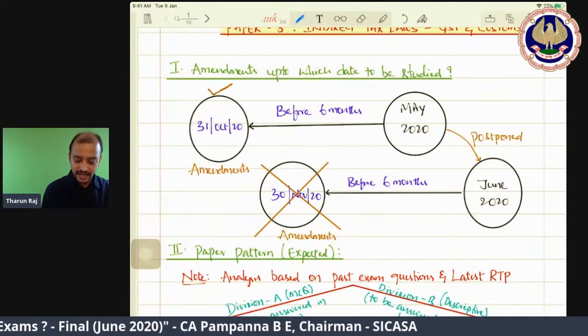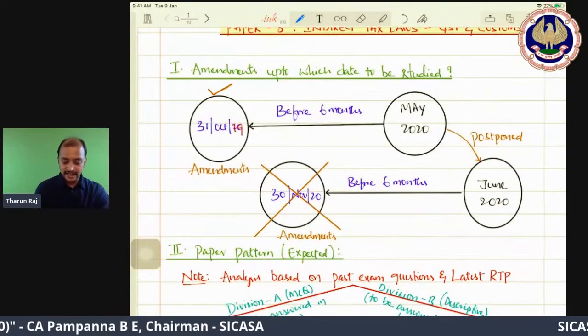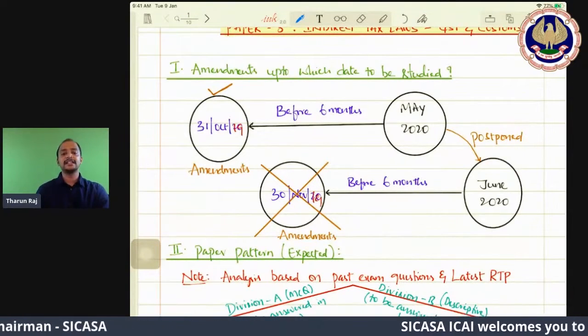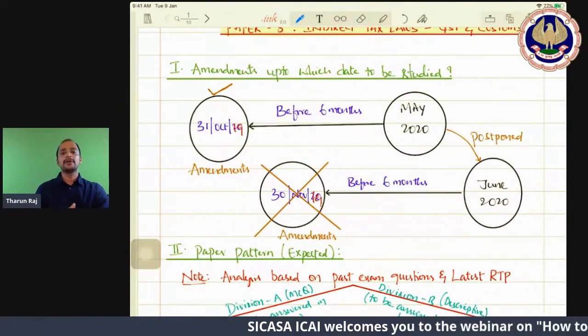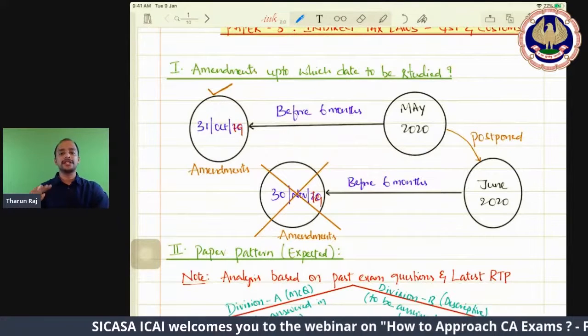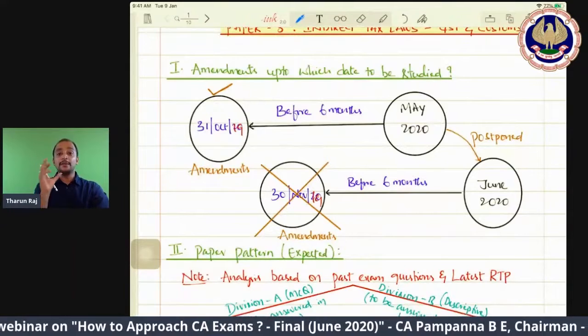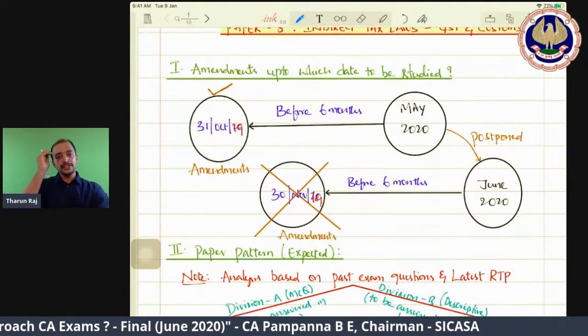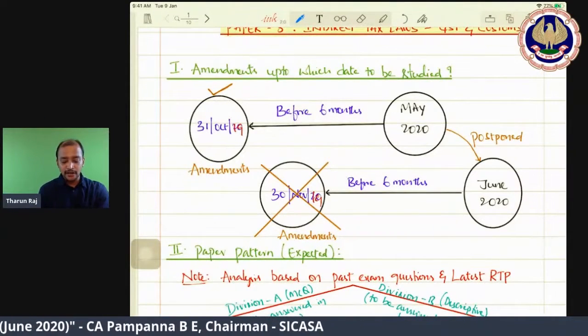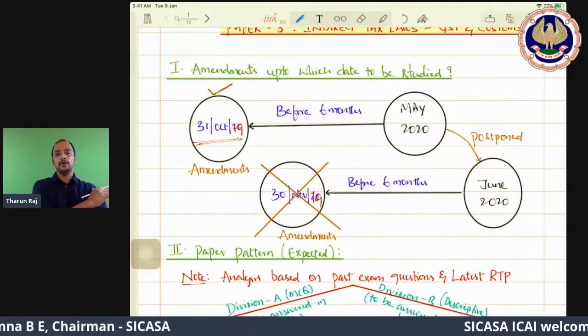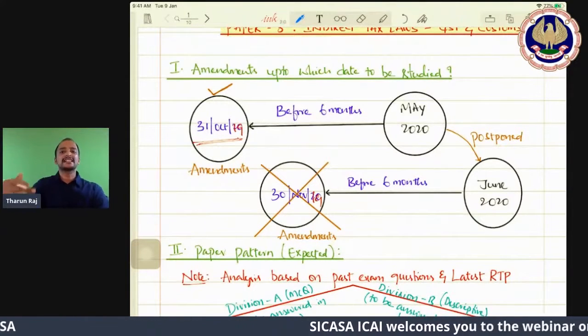November 2019 are applicable? So should I study those amendments up to 30th November 2019? Not required. You don't have to. So the amendments applicable for you are only as on 31st October 2019. You don't have to prepare for extra amendments.